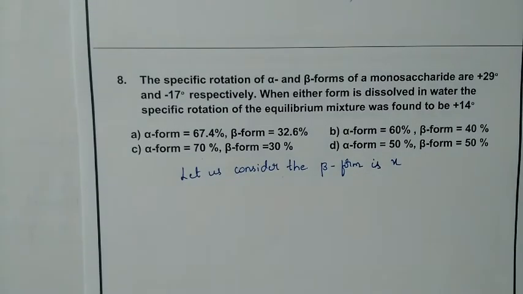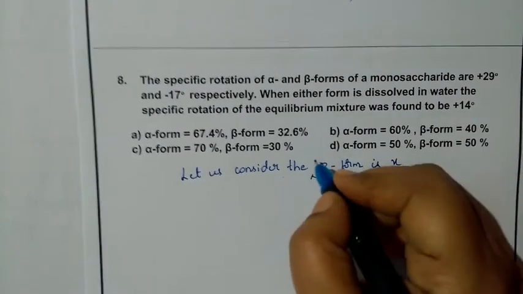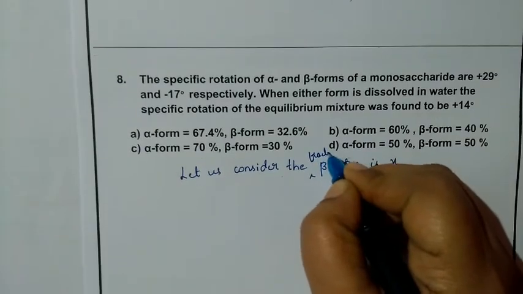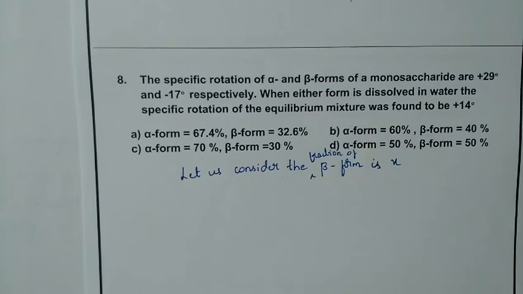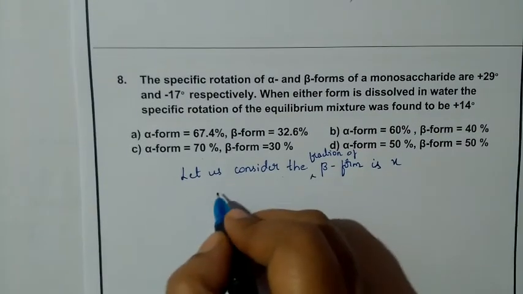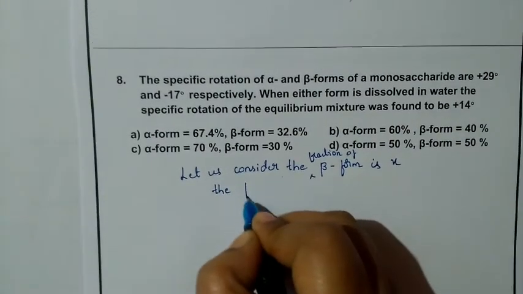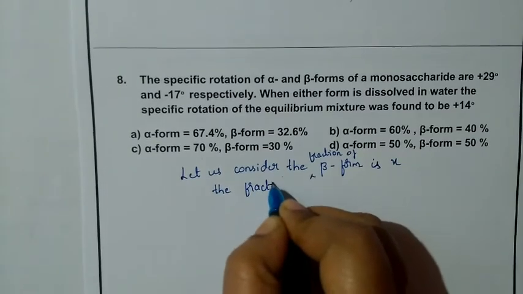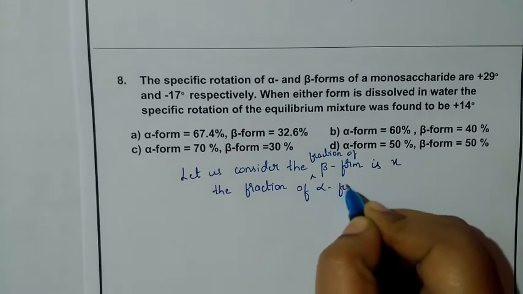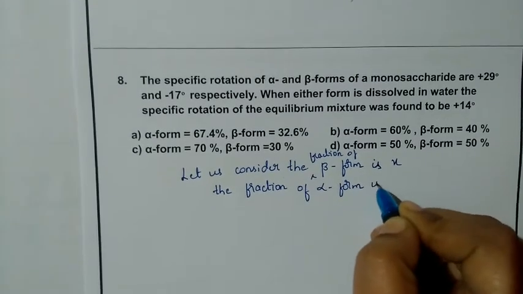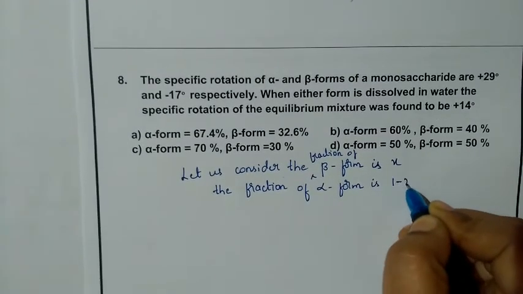That is the fraction of the beta form. Because the alpha form is also there, we will write its fraction too. The fraction of beta form is x. Likewise, the fraction of alpha form is 1 minus x.